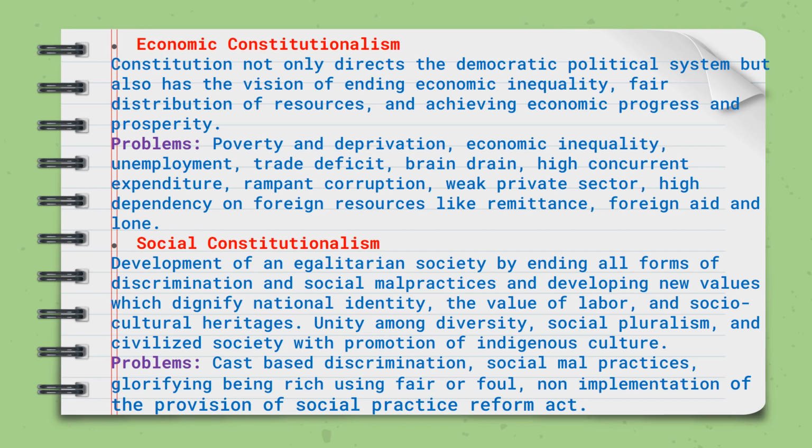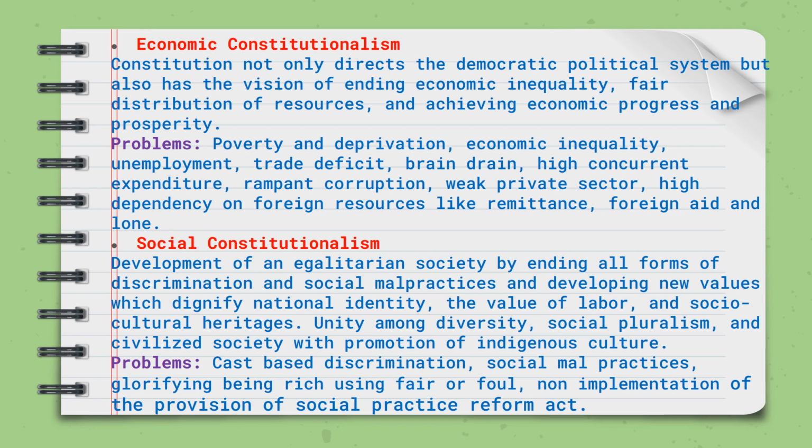And last but not least, social constitutionalism. Development of an egalitarian society by ending all forms of discrimination and social malpractices, and developing new values which dignify national identity, the value of labor, and socio-cultural heritage. This is the essence of social constitutionalism. Unity among diversity, social pluralism, and a civilized society with promotion of indigenous culture are important aspects of social constitutionalism.